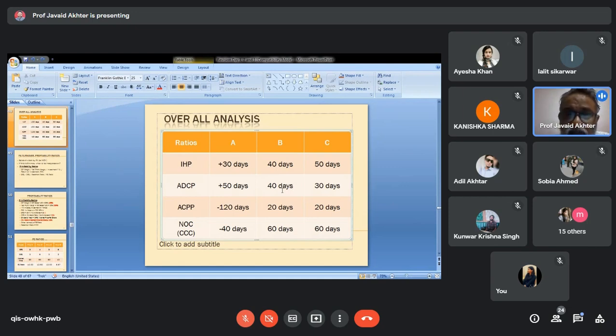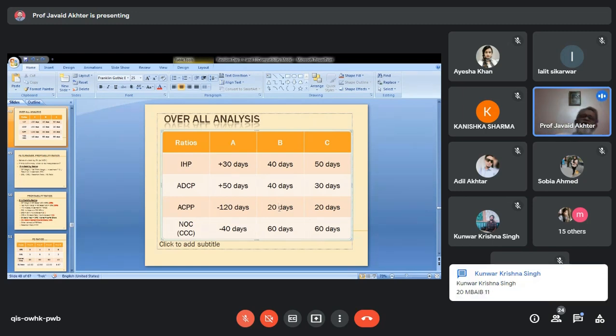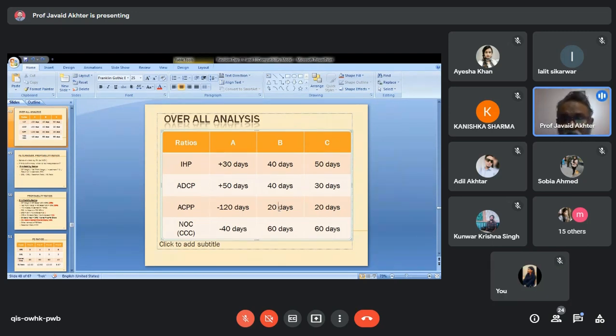So you need working capital. You need working capital from some source for how many days? 40 plus 40, 80 days. So naturally, each day you take money from somebody or borrow, it will cost you in the form of interest. But instead of 80 days, you are also getting some credit from some other person for 20 days. That means on net basis, you require money for 60 days. You will not need money on day 1. You will need money after day 20th. Therefore, net operating cycle becomes this plus this minus this.